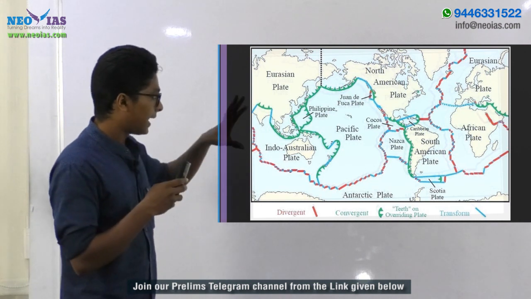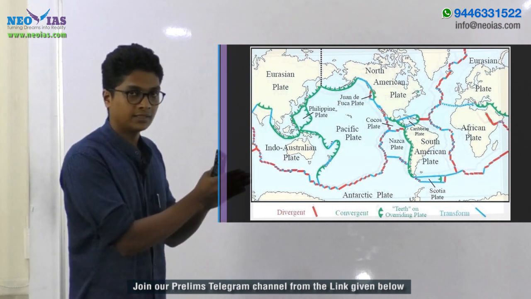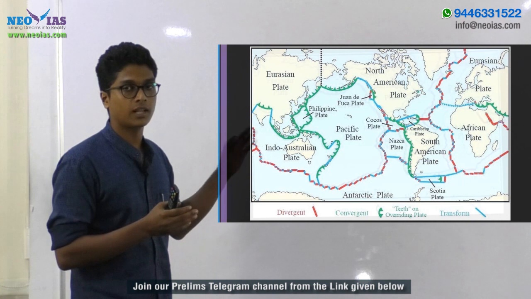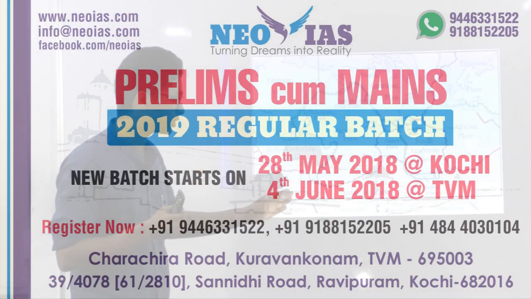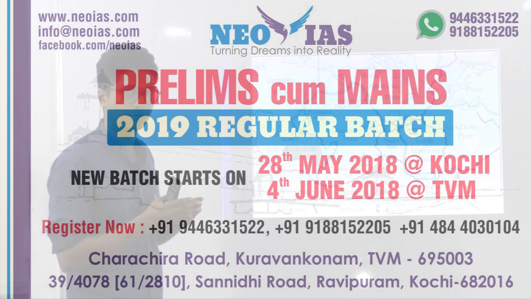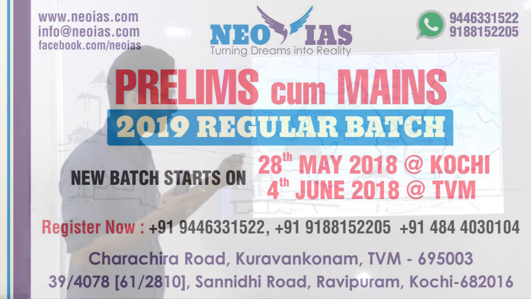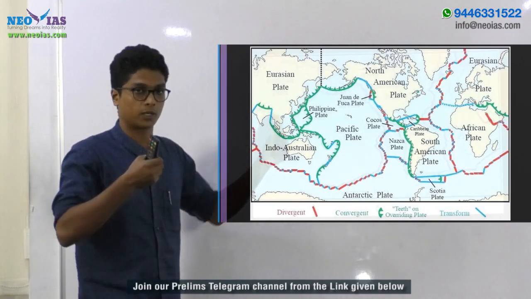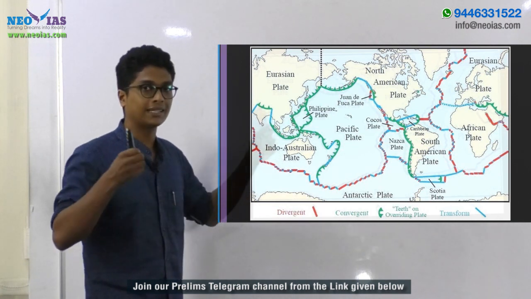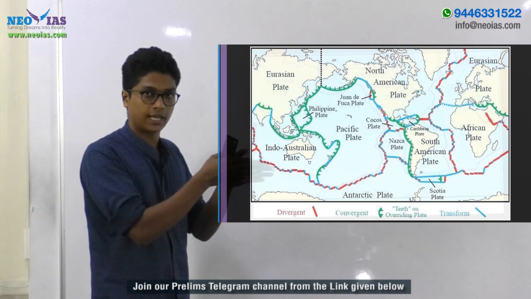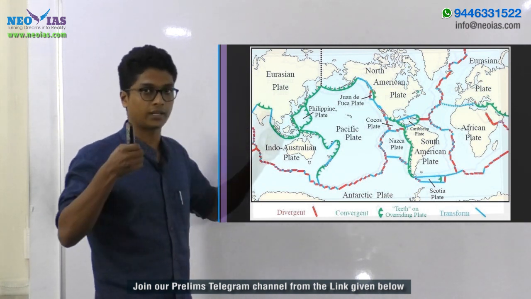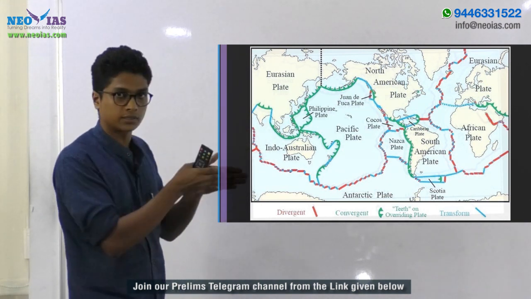The entire world is divided into different plates, and we have 3 main types of plate boundaries, namely divergent plate boundary, convergent plate boundary, and transform plate boundary. From the term itself, divergent means the plates are diverging apart, and convergent means the plates are converging together. And transform means they are slipping past each other. They are not converging, they are not diverging, rather they are slipping past each other.